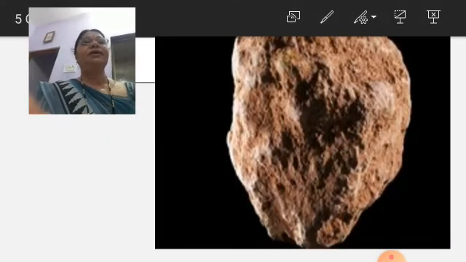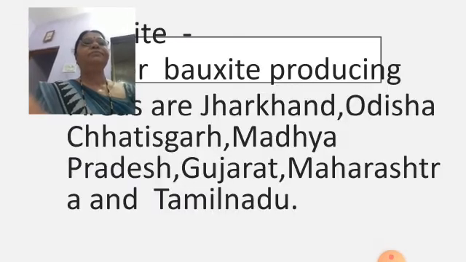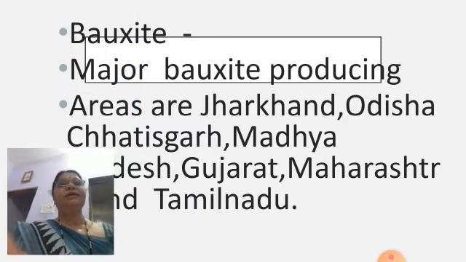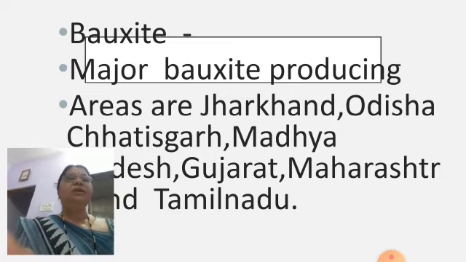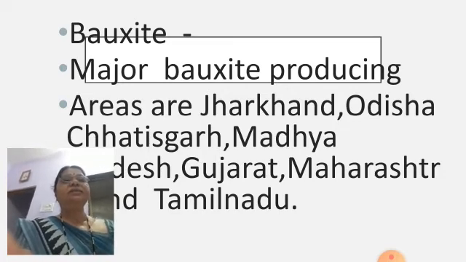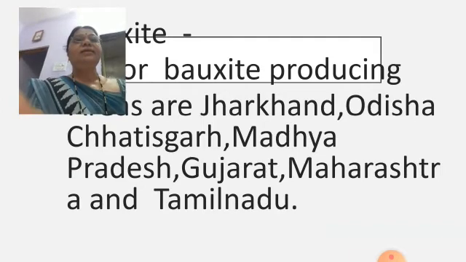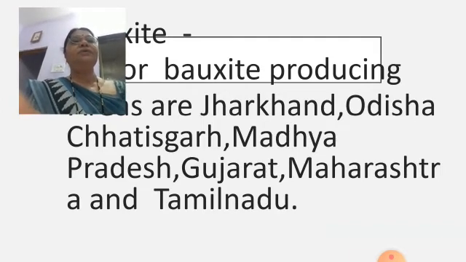Which picture is this? This is the bauxite. The major bauxite producing areas are Jharkhand. Jharkhand has iron ore and bauxite also. Then Odisha, Chhattisgarh, Madhya Pradesh, Gujarat, Maharashtra and Tamil Nadu.